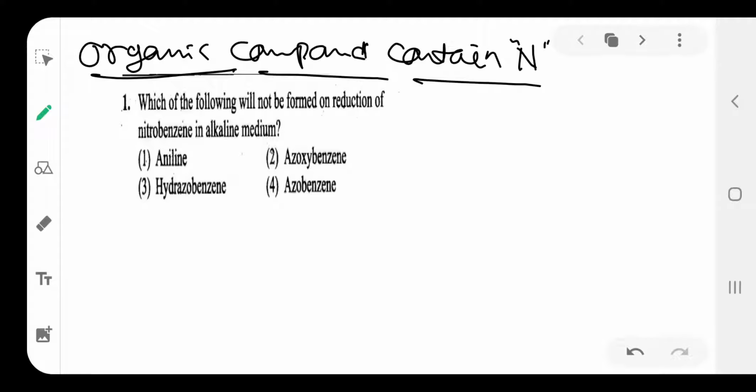See question number 1. Which of the following will not be formed on reduction of nitrobenzene in alkali medium? Here is nitrobenzene in alkali medium. If two molecules of nitrobenzene